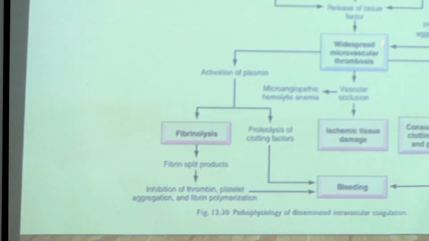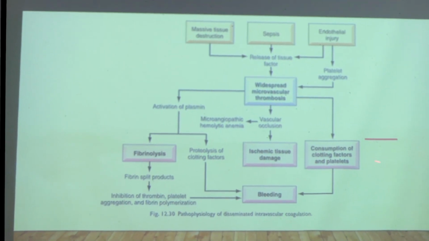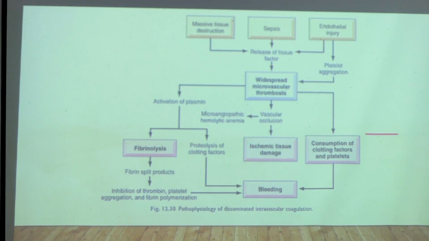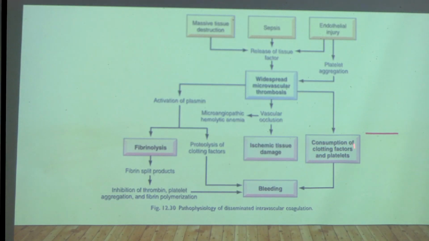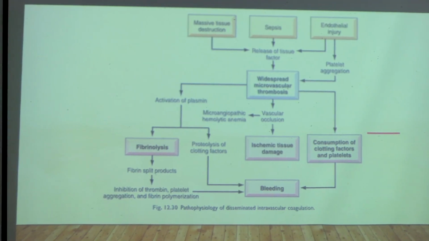Then at one point, after the coagulation system is activated, there will be consumption of all the clotting factors and platelets. So this will result in bleeding. At one end, we have microvascular thrombosis. At another end of the spectrum, we have bleeding. So whenever we are suspecting a patient with DIC, we must keep in mind that he or she can present with features of thrombosis as well as features of bleeding.